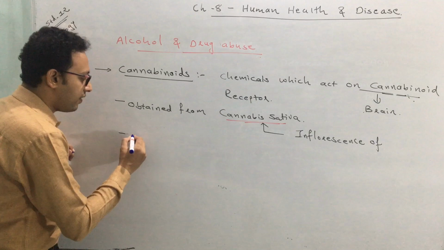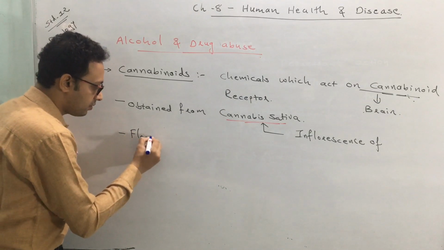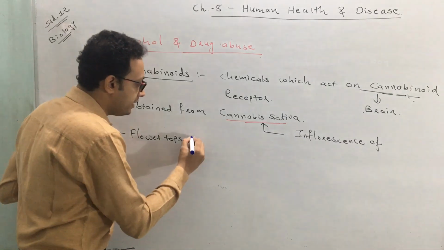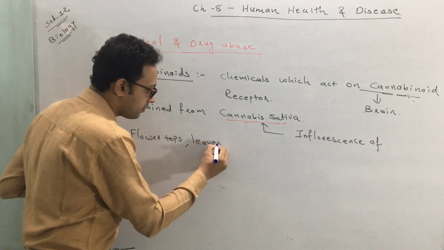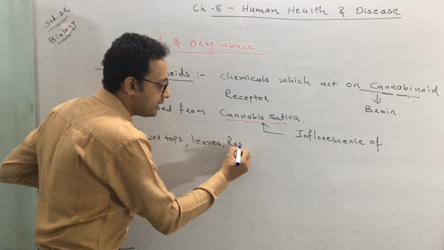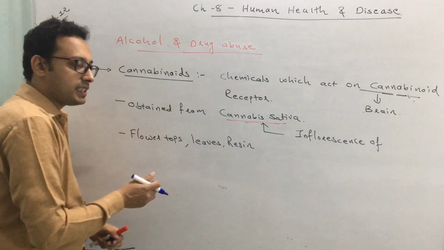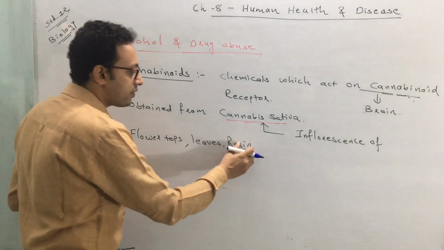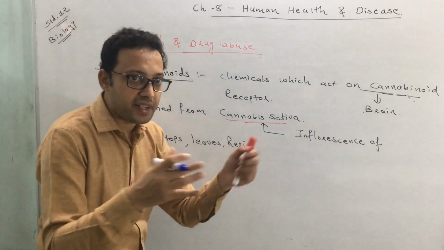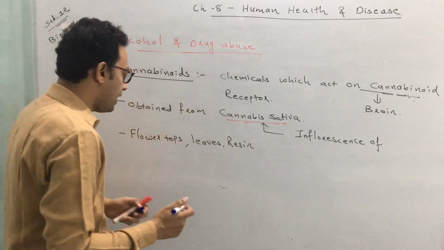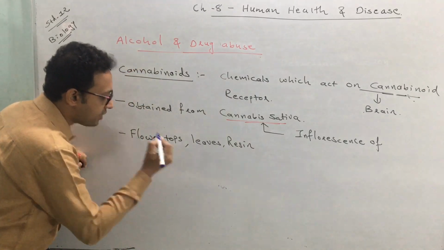We can use the flower tops, the leaves, and also the resins obtained from this plant. These substances, flower tops, leaves and resins, are mixed in various proportions, and we can get a variety of drugs.